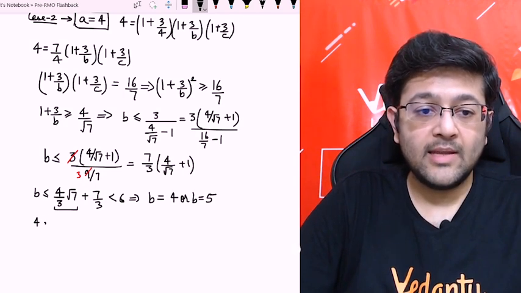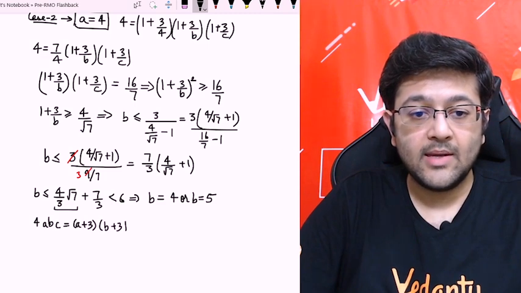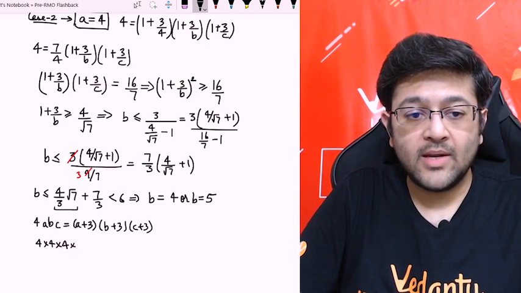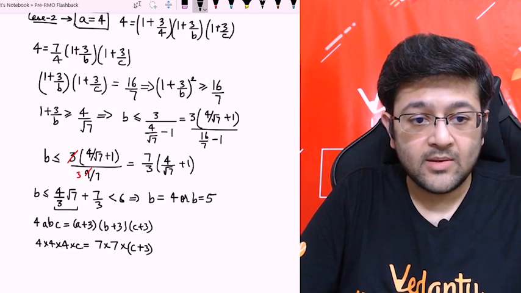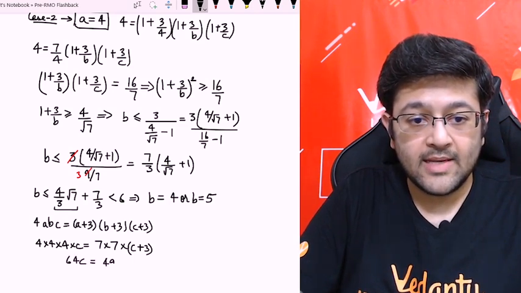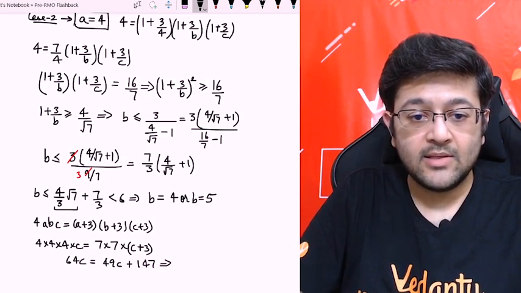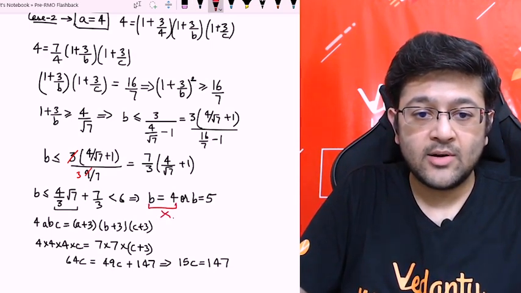Let's do one thing. We can solve the initial expression also. 4 times abc equal to a plus 3, b plus 3, into c plus 3, which will be easier in this case. So 4 into 4 into 4 into c will be equal to 4 plus 3 is 7 into 7 into c plus 3, right? So 64c equal to 49c plus 49 into 3, that is 147. This will give you 15c equal to 147. So you can see here c is not coming out to be an integer. So b equal to 4 cannot be the case.